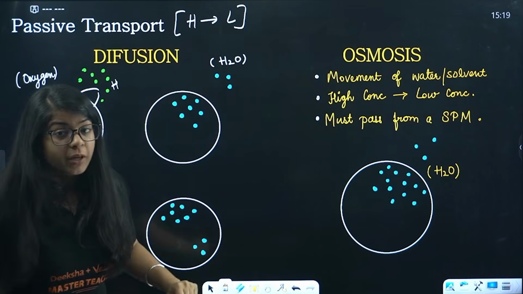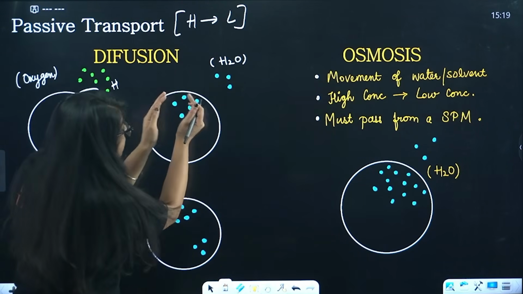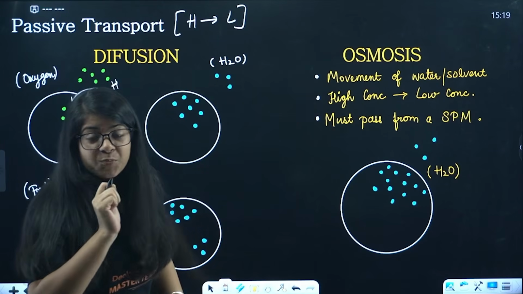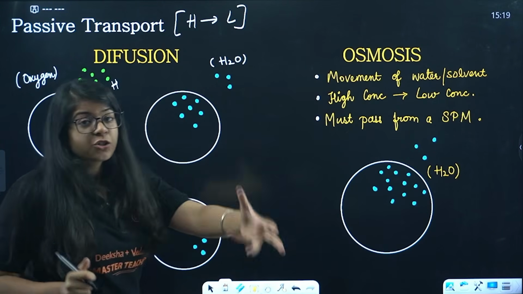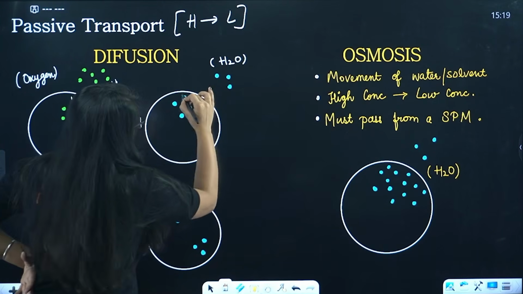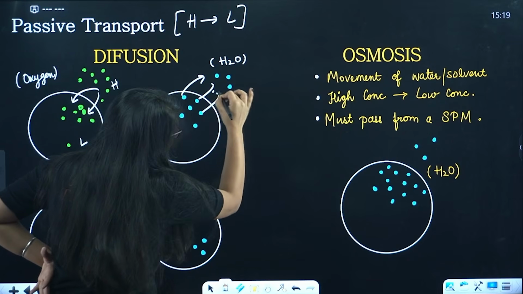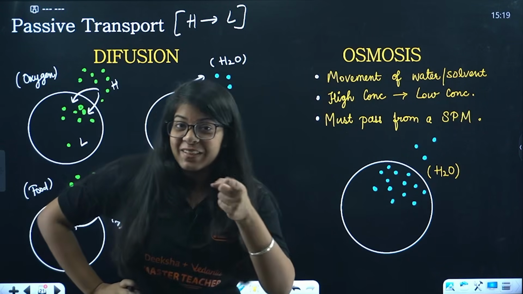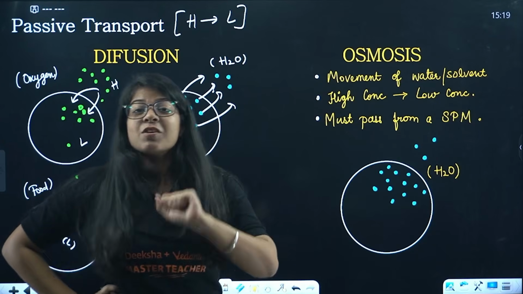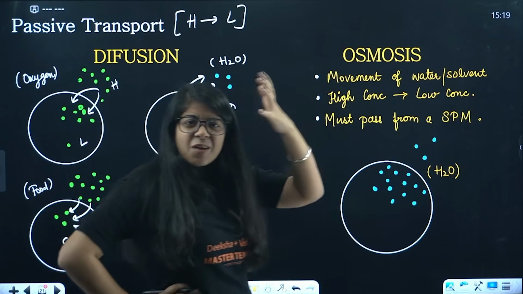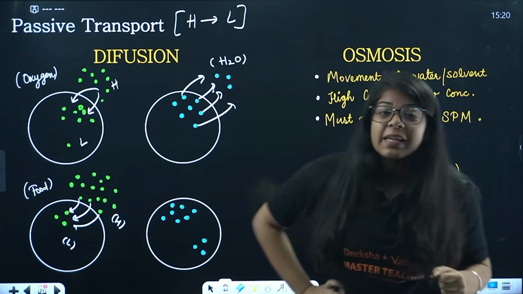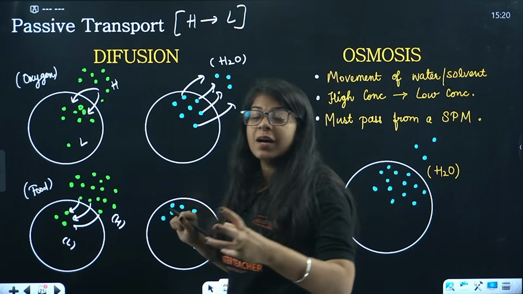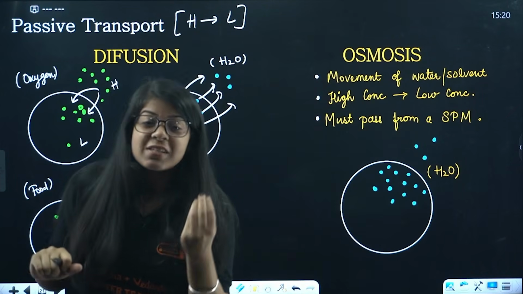Now we have water. Again, this is high concentration, this is low concentration. So according to passive transport, it goes from higher concentration to lower concentration. So it should go outside. Okay, all the water molecules have gone outside. Ma'am, it is also diffusion? Wait. It is not diffusion now, but the structure is same. What are we missing? We are missing that this is water now. In the case of water, we say osmosis happens.